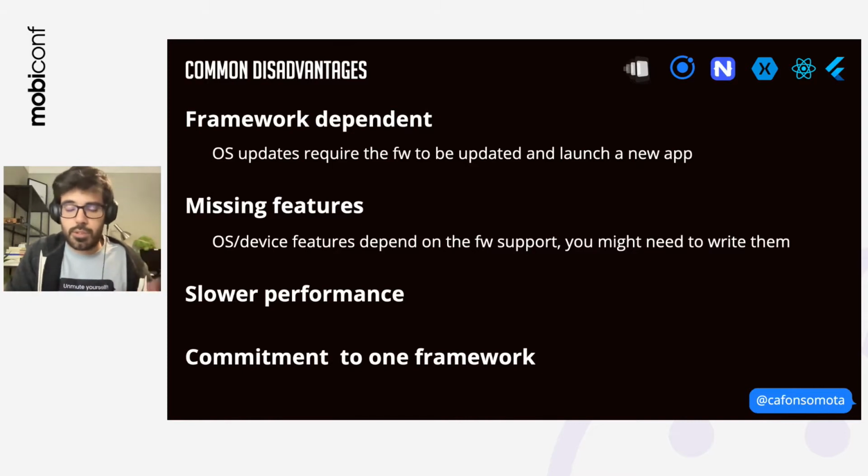Sometimes there are missing features. For instance, if one platform doesn't support something, typically the framework won't support it. And you've got slower performance because you're working on top of another layer, so things take time. And you're committing to one framework. And as I mentioned previously, if your project is going to take 1 year, the framework will live 1 year, but what will happen in 5 years' time, in 10 years' time? Does the framework still exist, or are you going to refactor your whole application and perhaps do code on the framework because there is no support? There are a lot of things that you need to think about before selecting one of them.